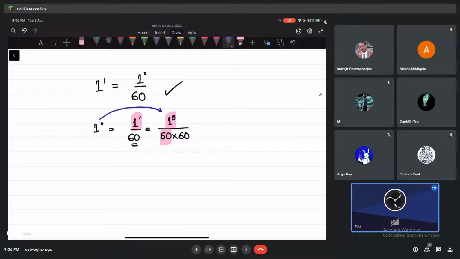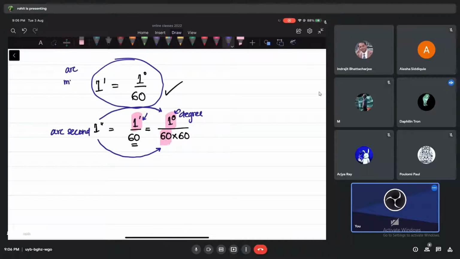See, it's a relation between what and what? Arc second and degree. Till here is degree. Till here it is a relation between arc minute and degree. Then this one is a relation between arc minute and arc second. And of course the last one, this is a relation between arc second and degree. That means I can convert one to the other and the other to the first. Okay, we can do that.